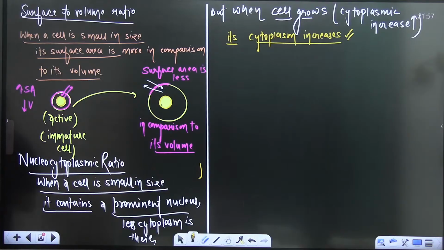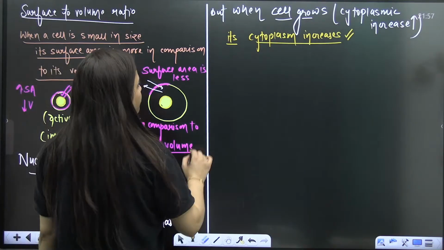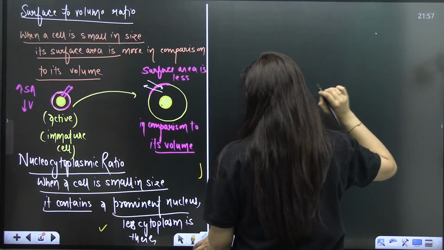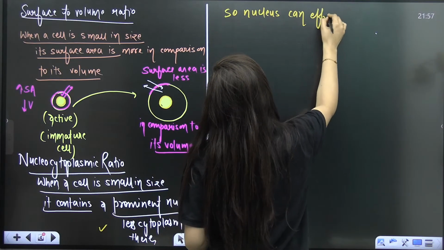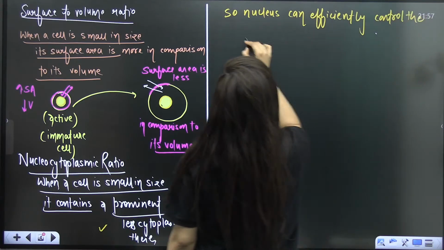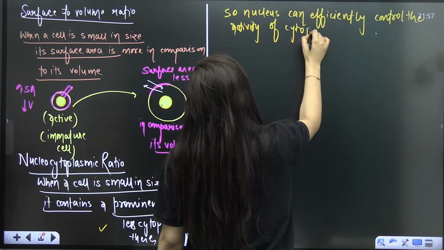So what you need to keep in your mind is that when a cell grows, there is a disturbance in the nucleocytoplasmic ratio. Because when it is small, less cytoplasm is there, so the prominent nucleus can efficiently control the activity of the cytoplasm.